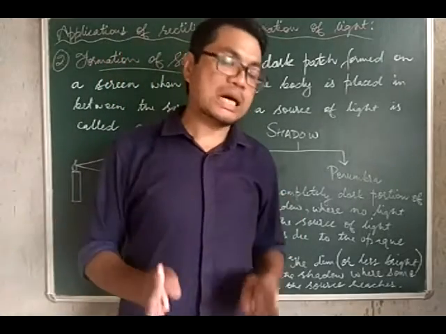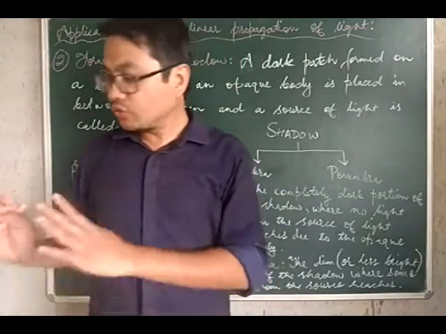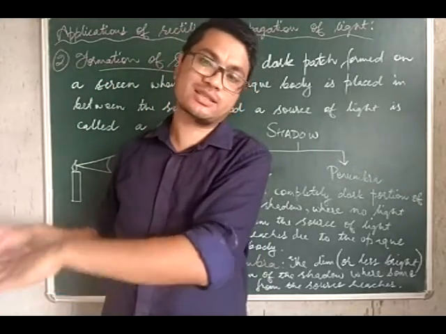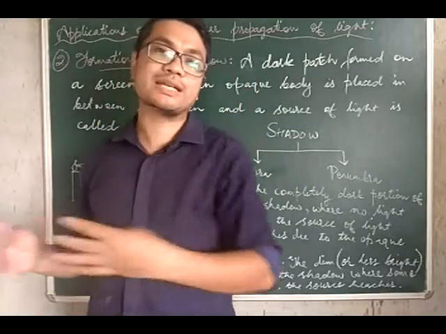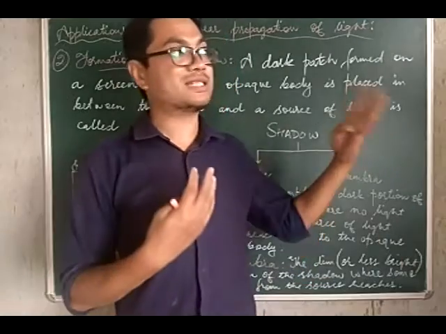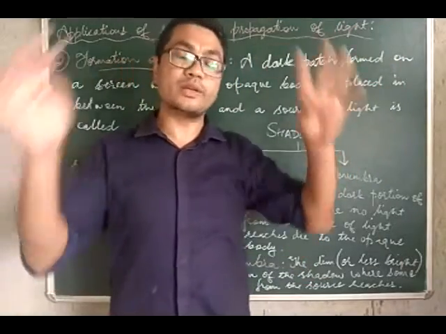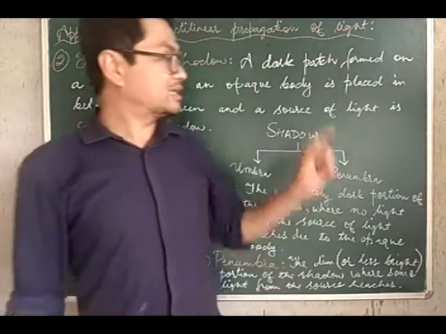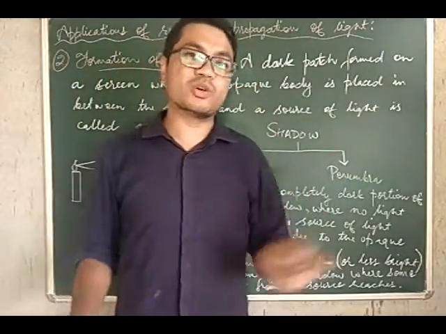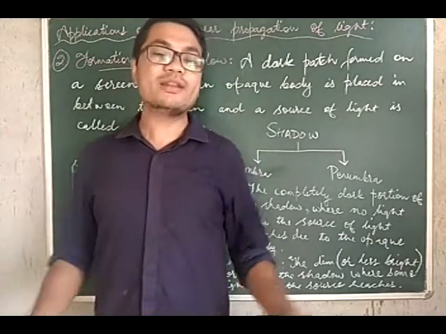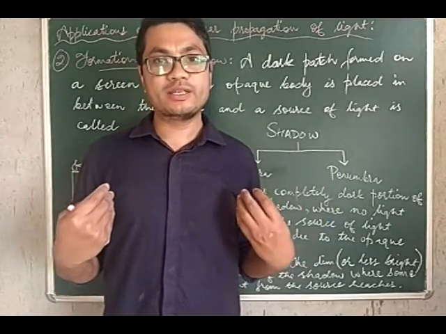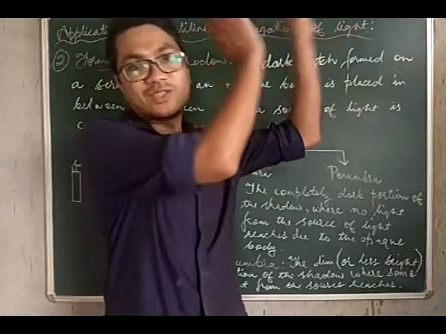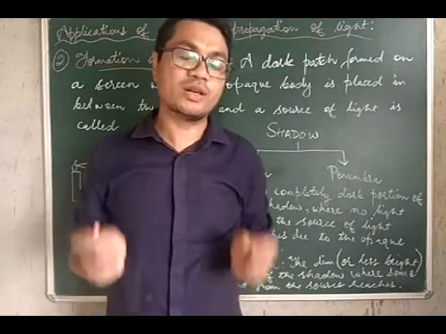That dark patch is formed on the screen. The wall is acting like a screen then, or the ground is acting like the screen when we are standing in broad daylight on a very sunny day. So the dark patch that is formed on a screen when an opaque body is placed between the screen and the source of light is what is called a shadow.